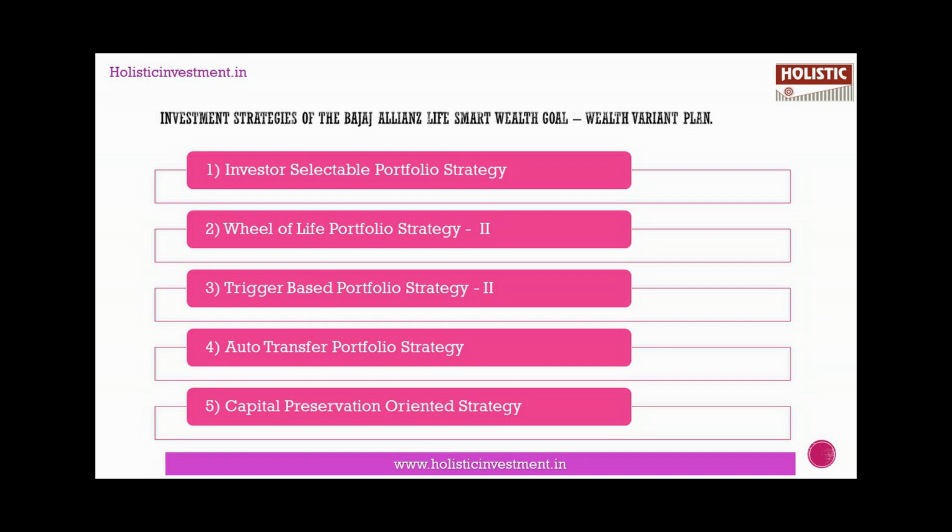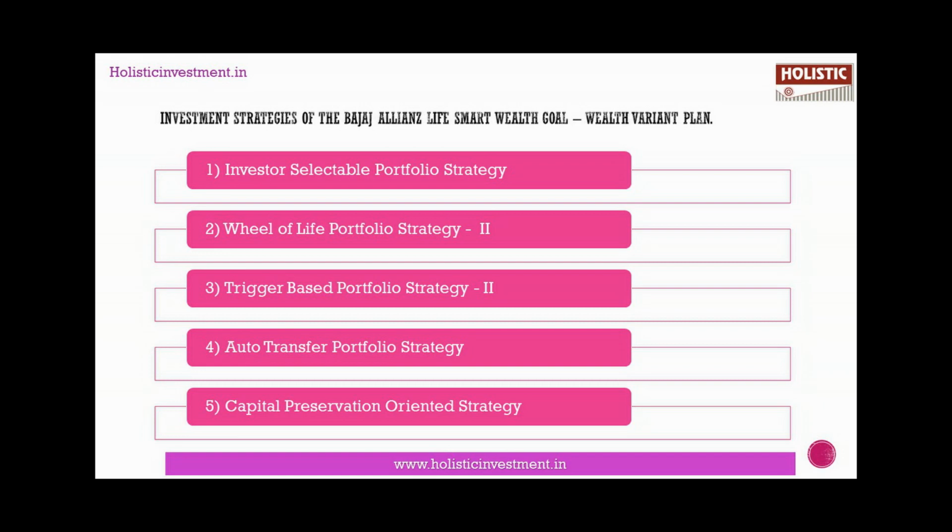If you see under Investor Selectable Portfolio Strategy, if you want to allocate your premium based on your personal choice and decision, you can opt for this investment strategy and choose from among the 10 funds that have been given. And you can see the risk profile varies according to the fund you choose.